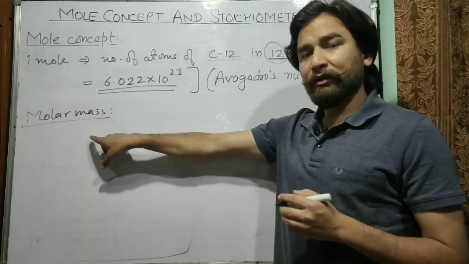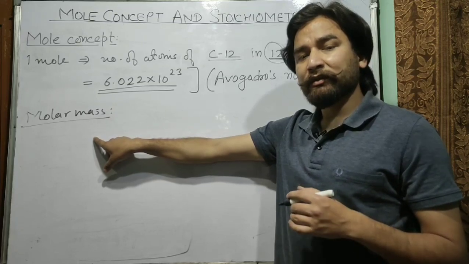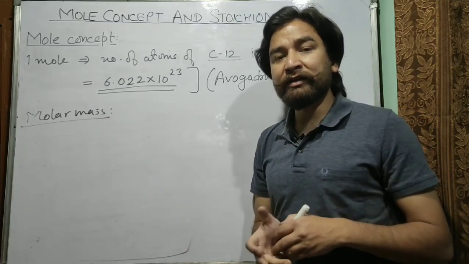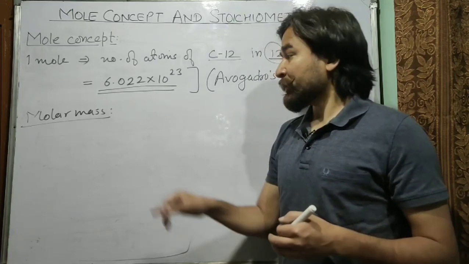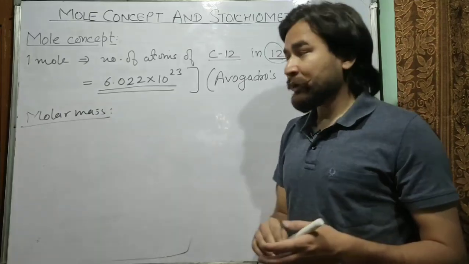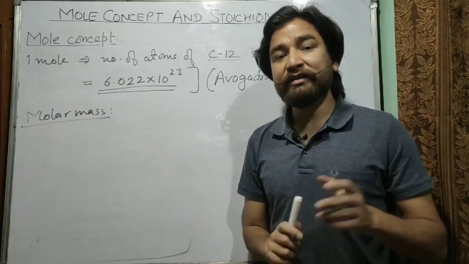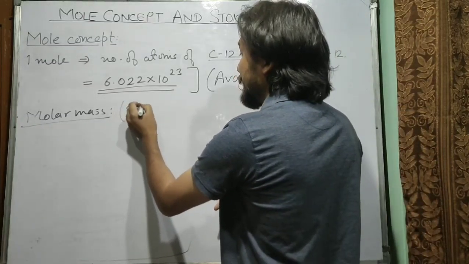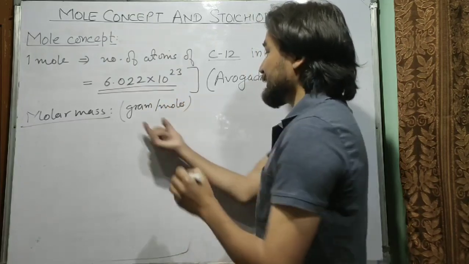So if you have to calculate the molar mass of a substance, then you must know its atomic mass, or you can calculate its molecular mass in case it is a molecule. So the numerical value is equal, but the unit of atomic mass or molecular mass is AMU, and the unit of molar mass is gram per mole, meaning how many grams are there in 1 mole.